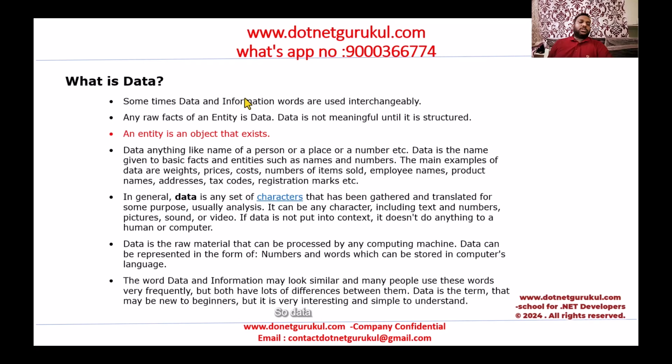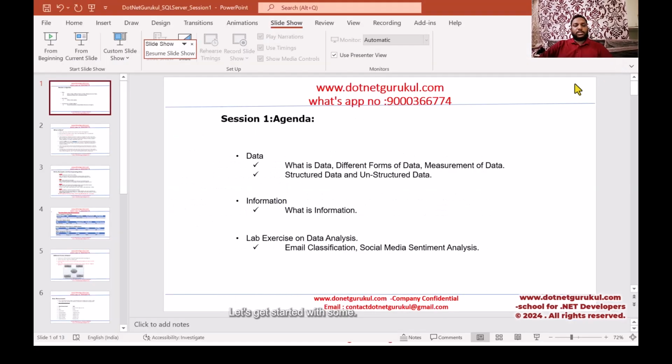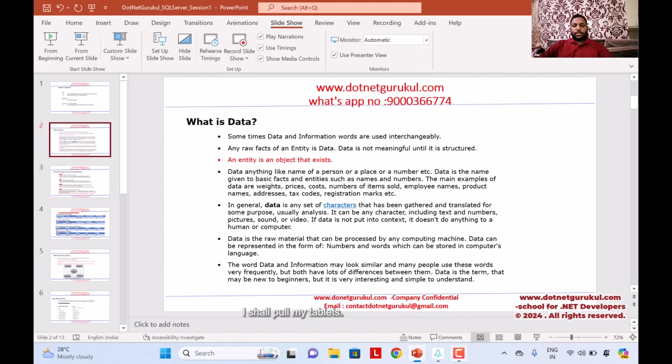So data can be defined as any raw facts of an entity. Data is not meaningful until it is structured. Data and information, sometimes the words can be interchangeable. So let's get to know what the raw facts of an entity are. The raw facts of an entity can be anything in terms of a particular person, a particular place, an animal, or any object. So we will try to know more about raw facts and the entity. Let me pull up my tablet.